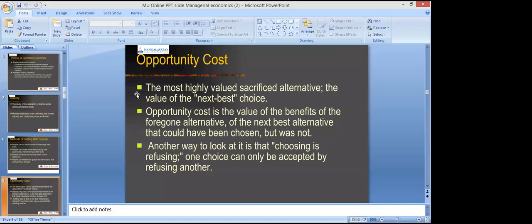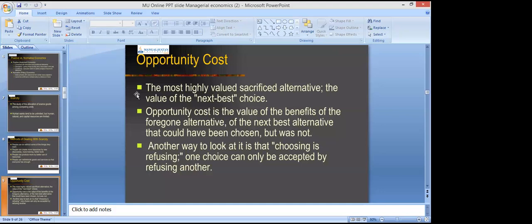So 5% is the opportunity cost of 10,000, right? And if I go with 5%, I will be foregoing the amount of 10,000 rupees, right? So if I go with 10,000, 5% will be the opportunity cost of 10,000. And if I go with 5%, 10,000 will be the opportunity cost of 5%, right?